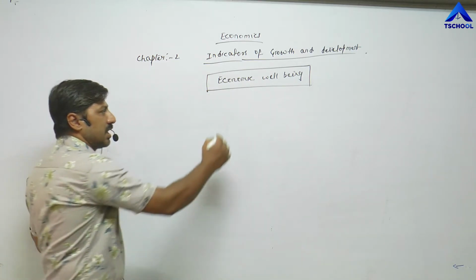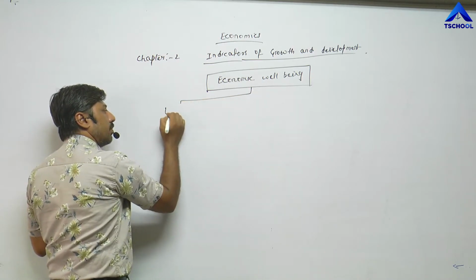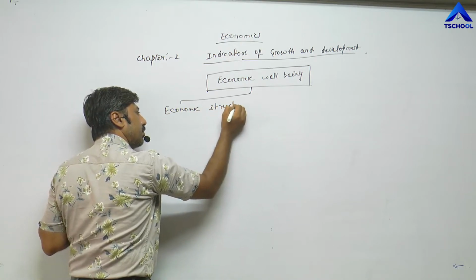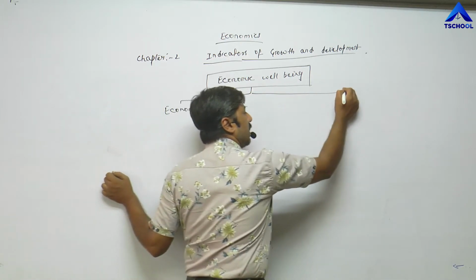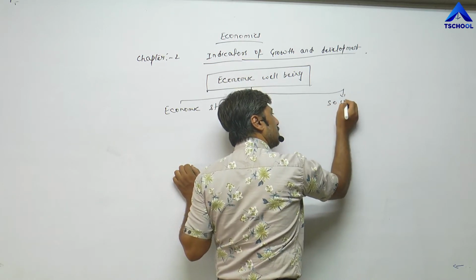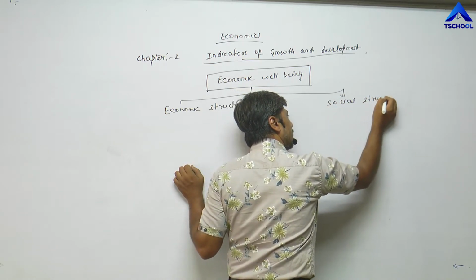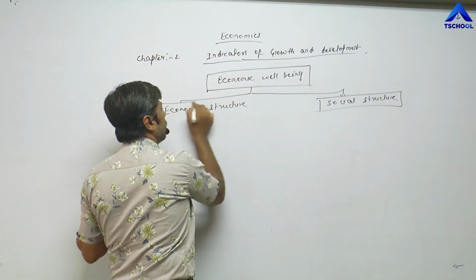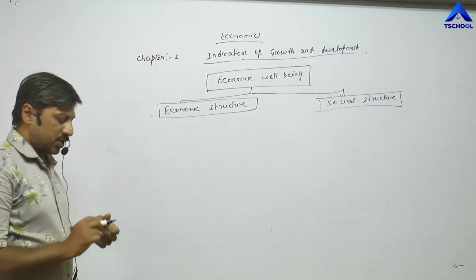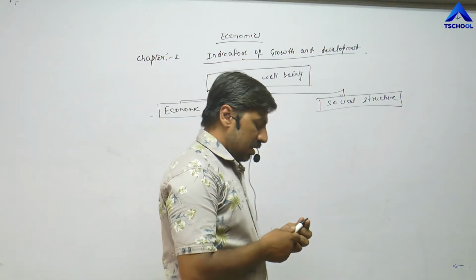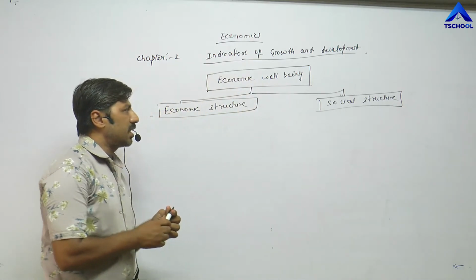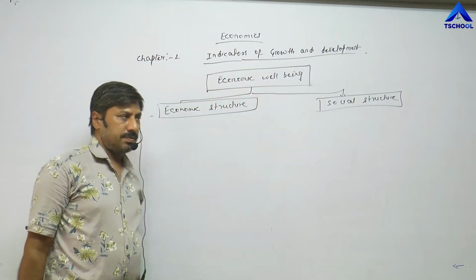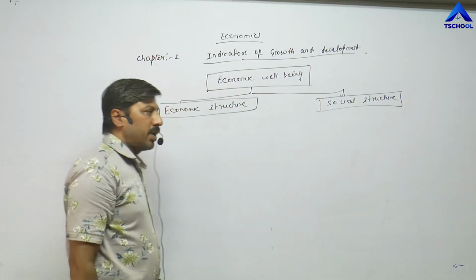So economic well-being is achieved when the economic structure as well as the social structure changes. When economic structure as well as social structure changes take place, then we can say that the economy is in a position to achieve economic well-being, and all this process is called economic development.